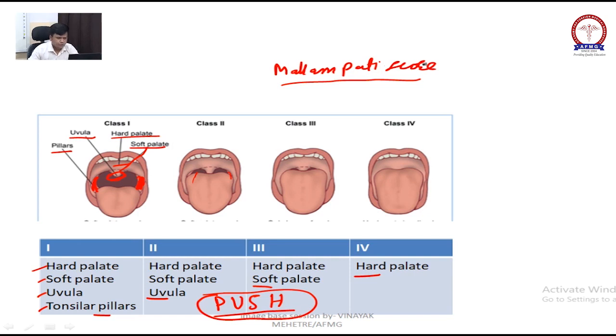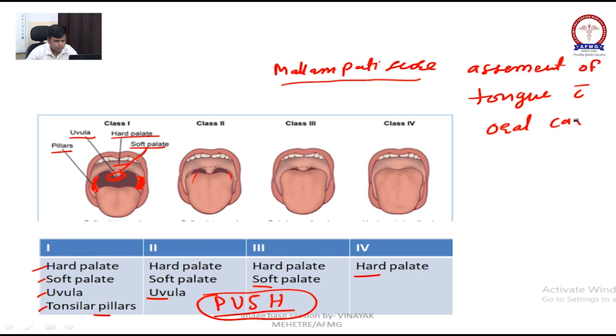Mallampati score is done for assessment of the tongue with the oral cavity.